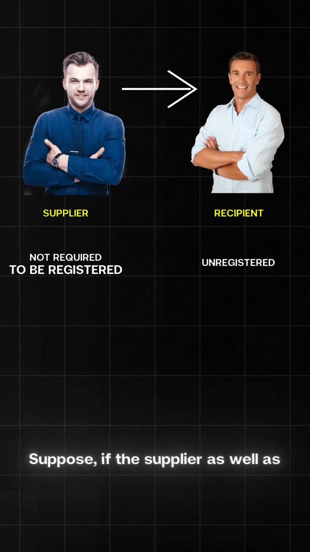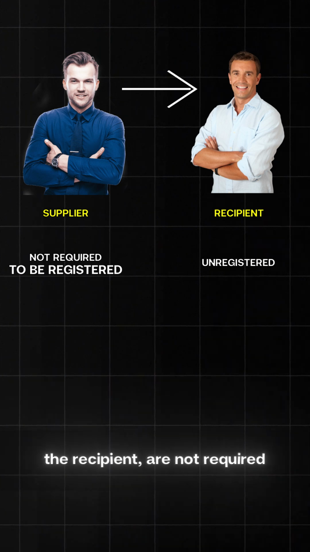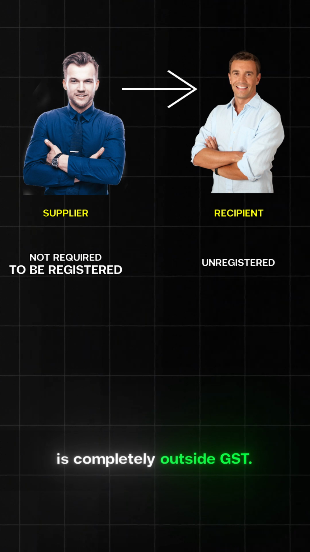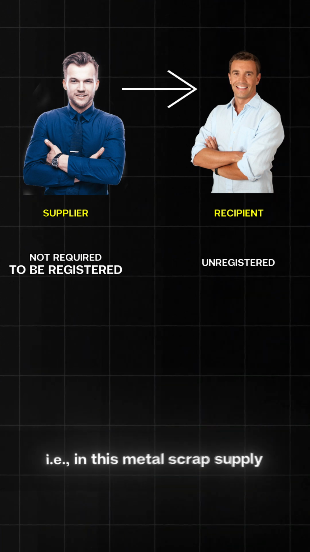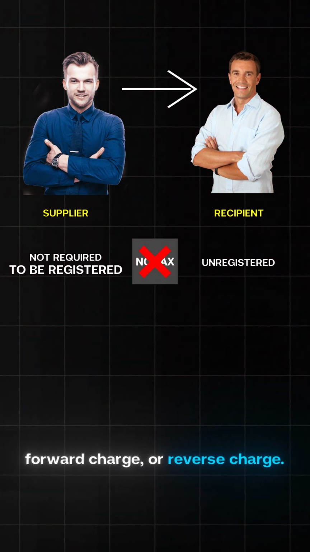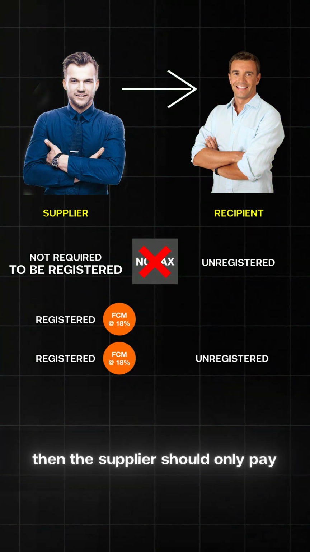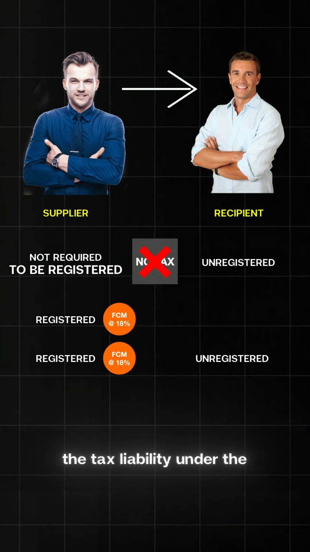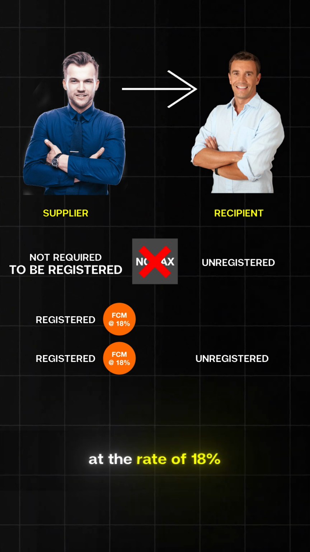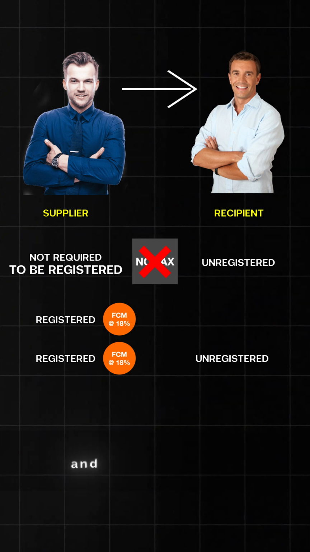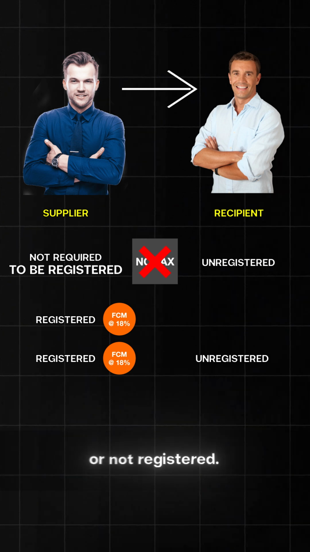Now let us understand the compliances at a macro level. Suppose if the supplier as well as the recipient both are not required to be registered under GST அப்படினா then this particular transaction is completely outside GST. That is, in the metal scrap supply la tax liability is not payable, forward charge or reverse charge. The second scenario, if the supplier is registered then the supplier should only pay the tax liability under forward charge mechanism at the rate of 18% and it doesn't matter whether the recipient is registered or not registered.